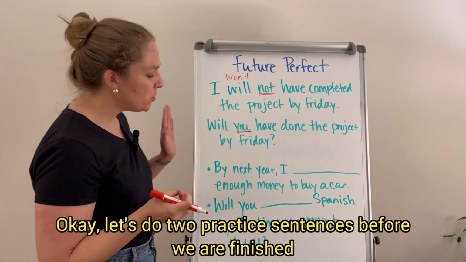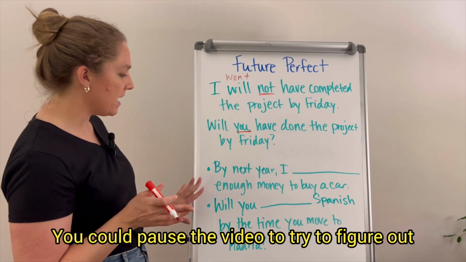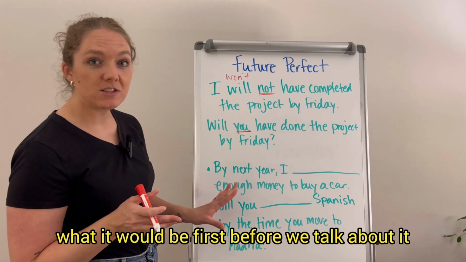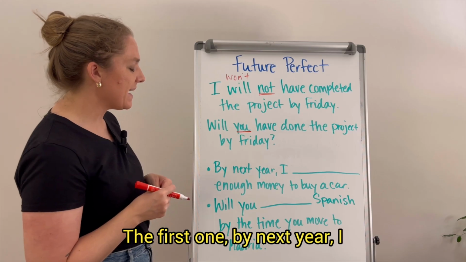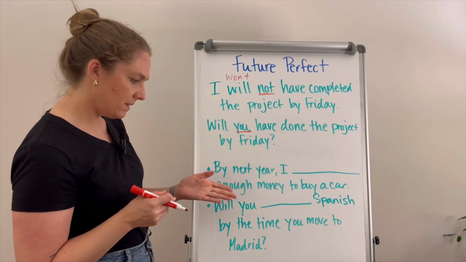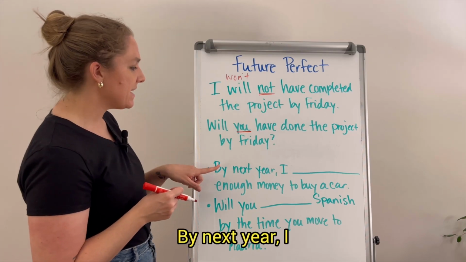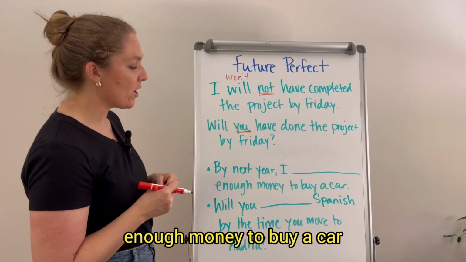Okay, let's do 2 practice sentences before we are finished. You could pause the video to try to figure out what it would be first before we talk about it. The first one: by next year, I blank enough money to buy a car.